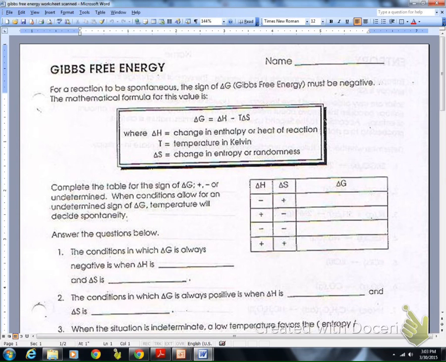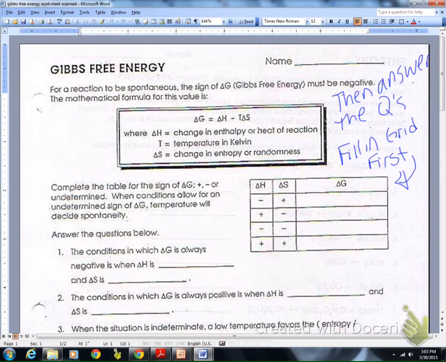So now our practice problems for Gibbs free energy: don't forget you have an equation up here, change in enthalpy, temperature in Kelvin, and change in S is the entropy. So what I recommend is that you write the grid in from our notes, fill in the grid, and then answer the questions, and we will check this on Friday.